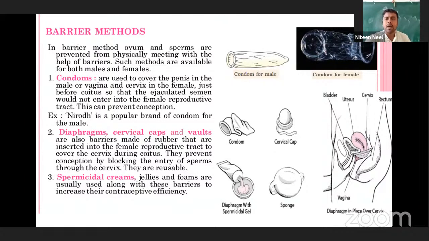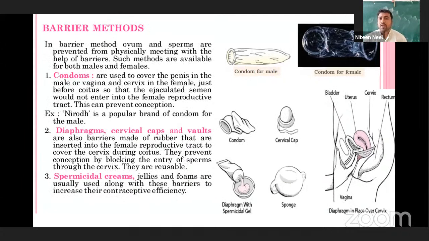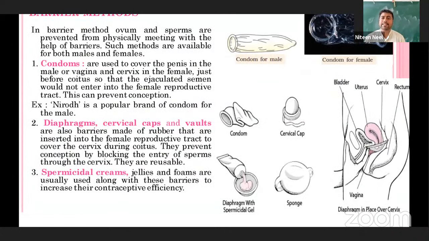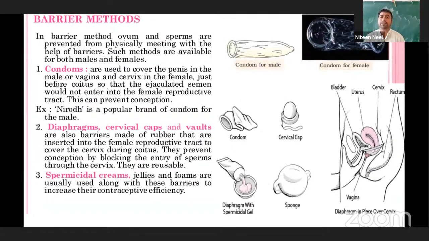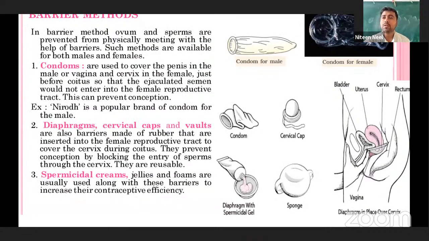You can observe here the different kinds of cervical caps, even the sponges. So what have they been doing? See here, these are the barriers, made of rubber, that are inserted into the female reproductive tract to cover the cervix during the coitus. They prevent contraception by blocking the entry of the sperm through the cervix. They are again reusable. You can observe here how they are inserted.